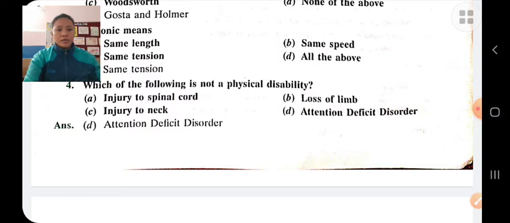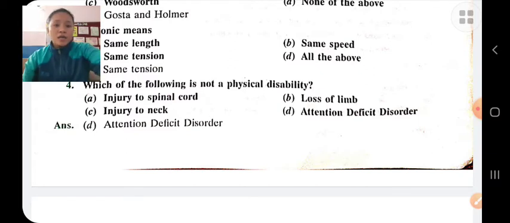Physical disability, or we can say physical impairment, means inability of a person to use his upper limb, lower limb, or unable to use his musculoskeletal system, circulatory system, respiratory system, etc. Here, attention deficit disorder is not a physical disability, it is a disorder.